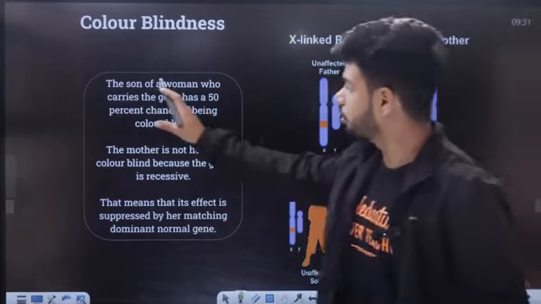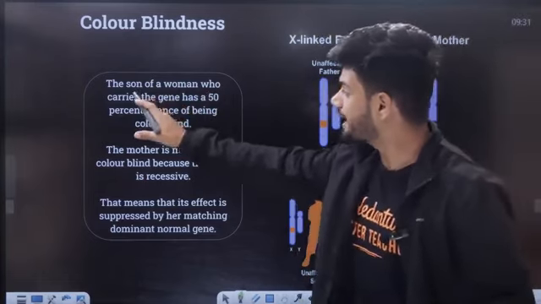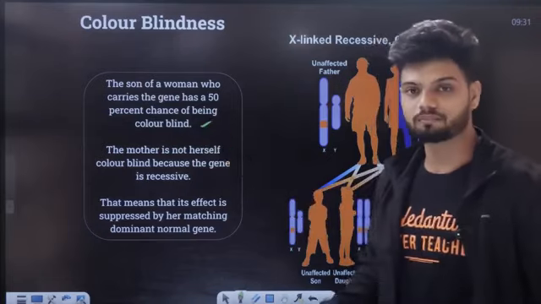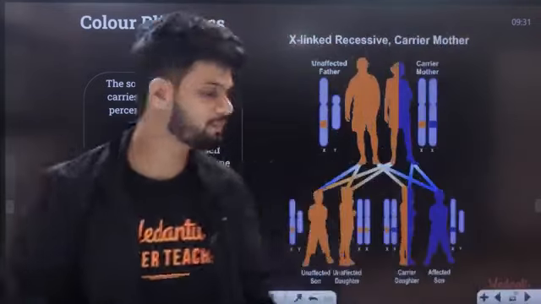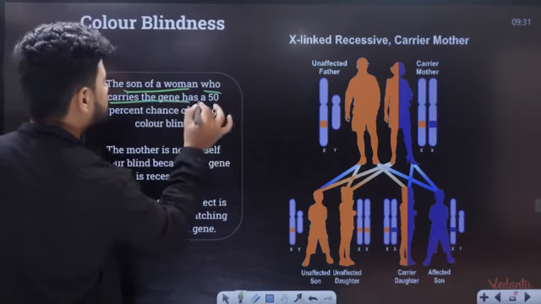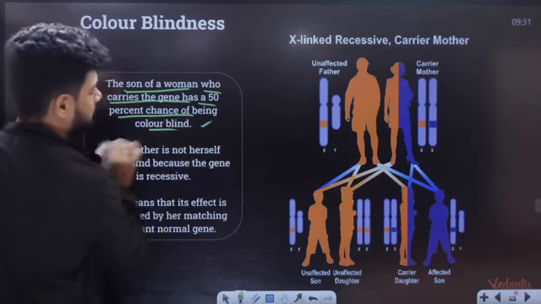Now the son of a woman who carries the gene has a 50% chance of being colorblind. Okay, that is, for example, I have a female here. The son of a woman who carries the gene has a 50% chance of being colorblind.